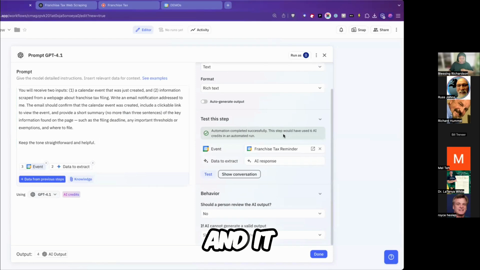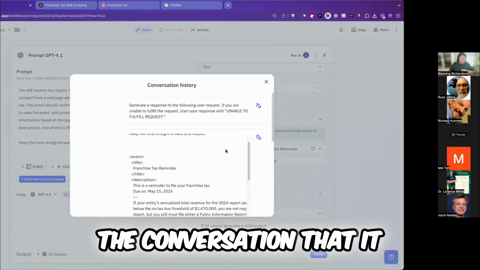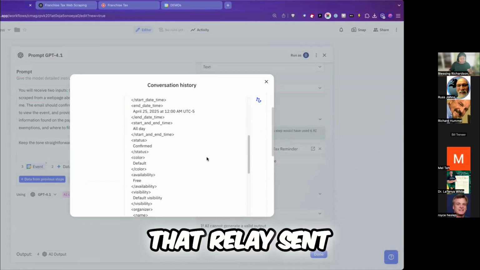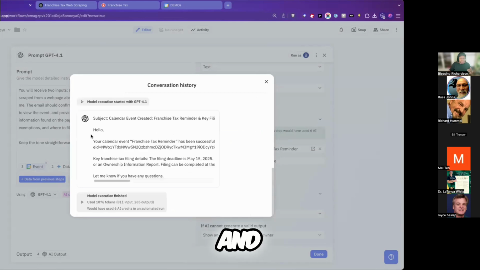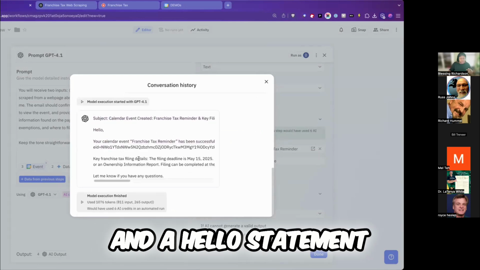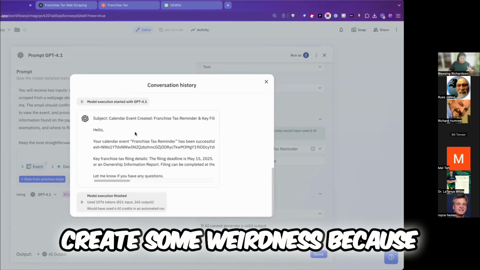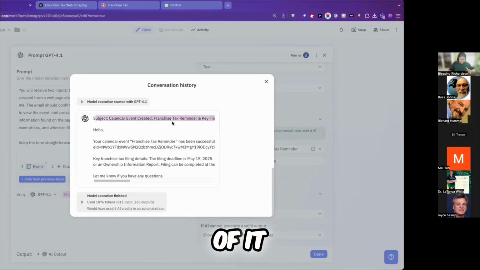And it ran successfully. Awesome. Okay, and we can view the conversation that it had with the AI. And so we can actually see the prompts that Relay sent, all the data it sent over. And then we can see that email. Look at it, it's adding a subject and a hello statement. Now, this is going to create some weirdness because this is supposed to be the email body, but the subject's inside of it, right?